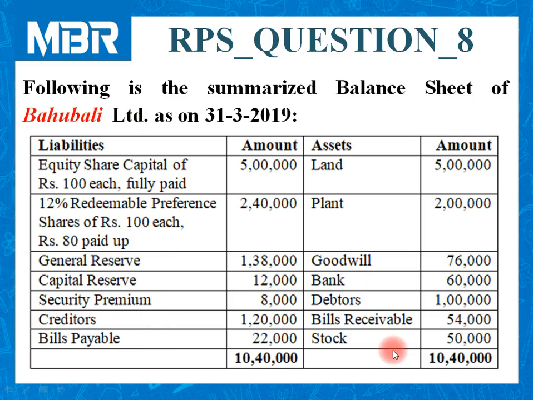On asset side of the balance sheet, land for rupees 5 lakhs, plant costing rupees 2 lakhs, goodwill 76,000, bank balance 60,000, debtors for rupees 1 lakh, bills receivable 54,000, and last item of the asset side, stock inventory, is given for rupees 50,000. So total of the balance sheet on both the sides are 10 lakhs 40,000.